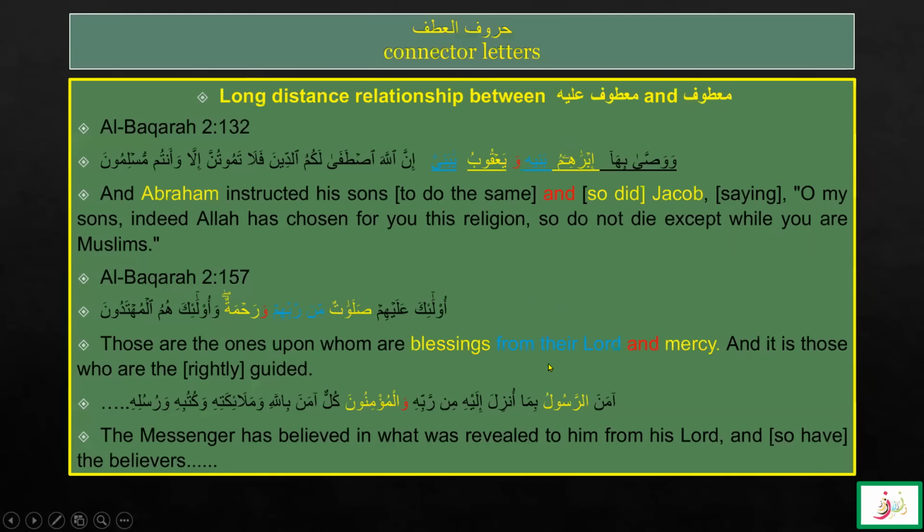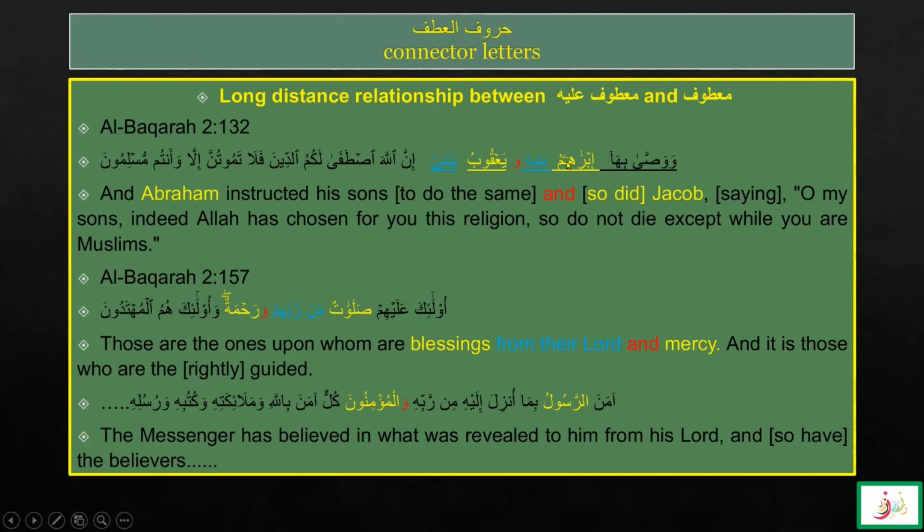The purpose of this is that the harf of atf can also have a long distance between matuf and matuf alayh. This is why I was repeating that the harf of nasab and its ism can have a long distance relationship. In the same way, the matuf and matuf alayh can have a long distance relationship as well. Look at the example: وَوَصَّى بِهَا إِبْرَاهِيمُ بَنِيهِ وَيَعْقُوبُ.